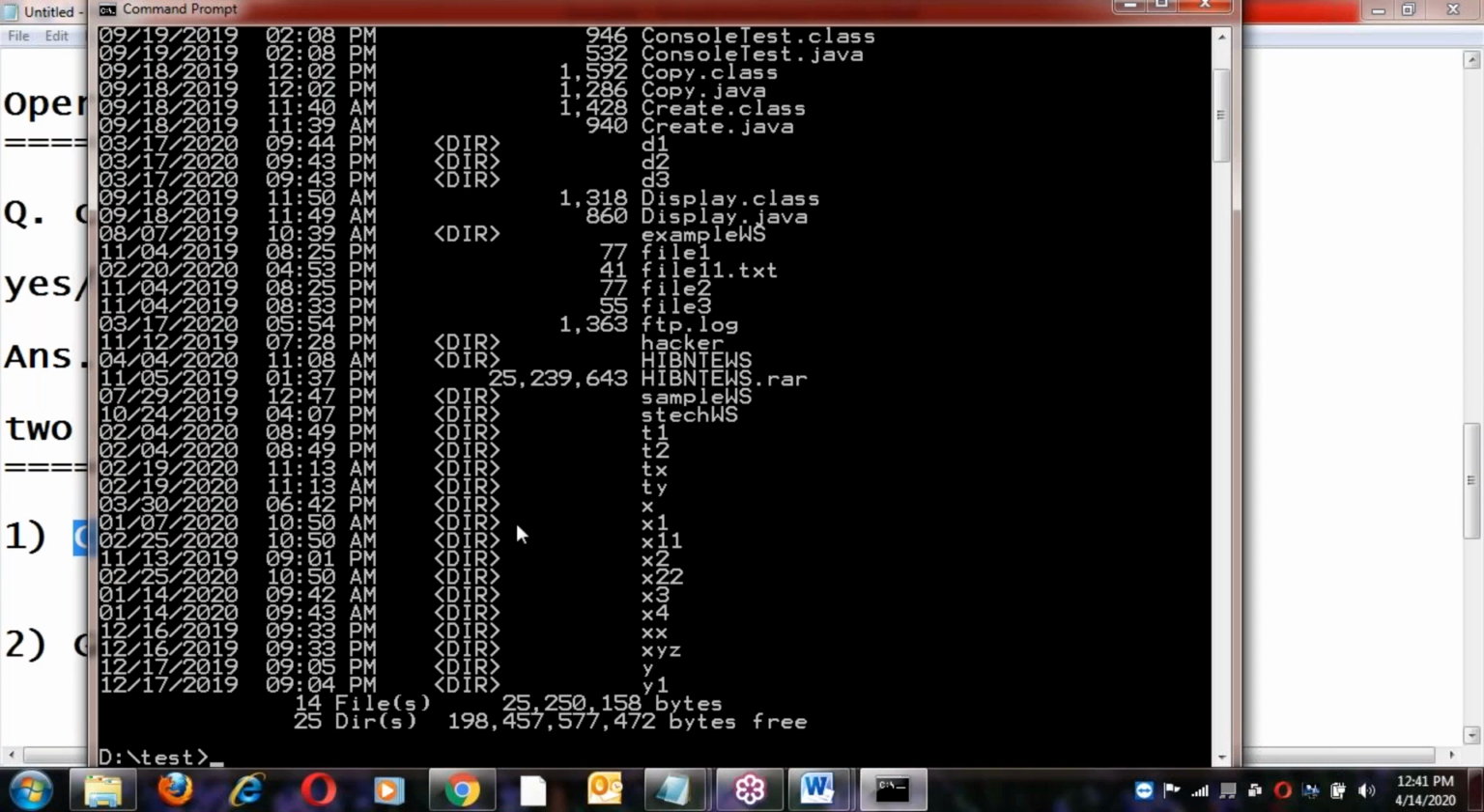In the character interface, we call it a directory. In the graphical interface, we call it a folder. Both are the same; only the terminal differs. See, the D drive test is a directory. In that, T1, T2, X1, X2 are all directories, right? All are directories. Yes, let us go to the GUI.